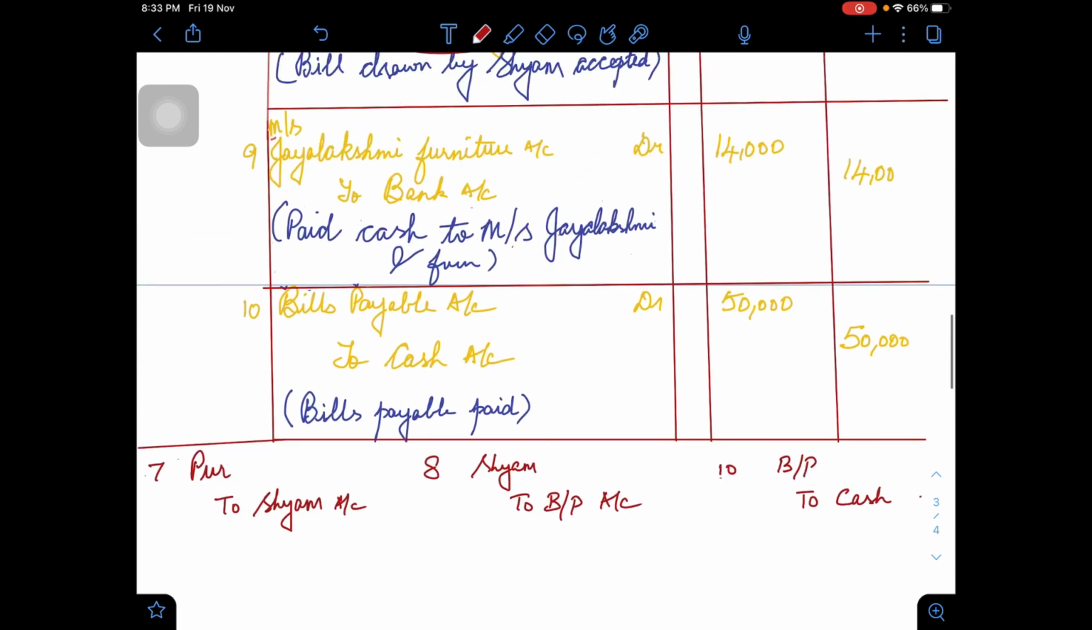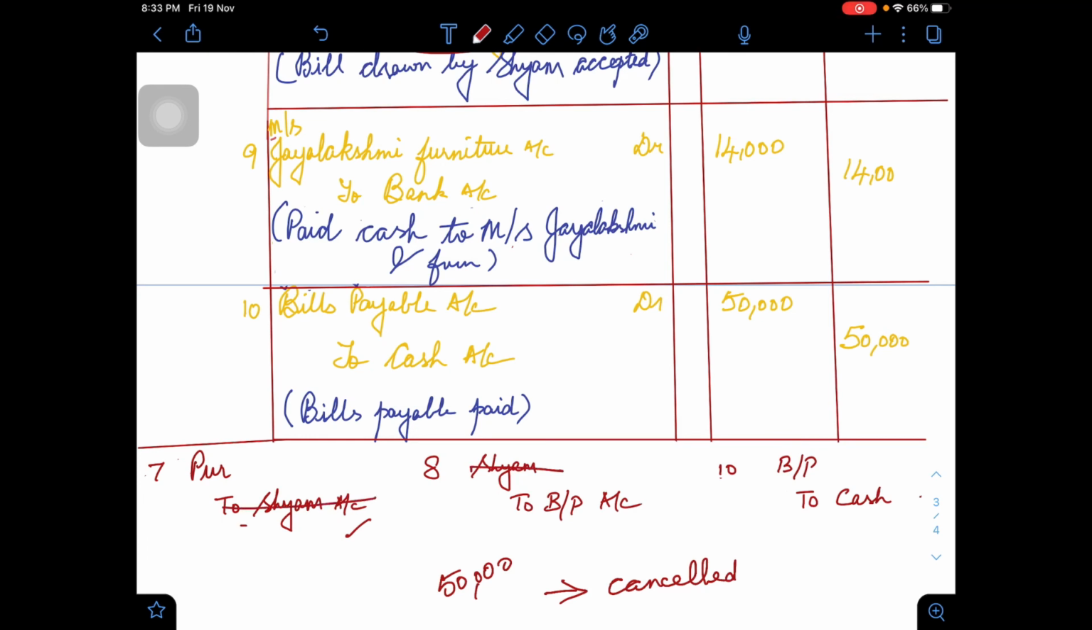Here I would just like to show you one small thing. On 7th, purchased goods from Shyam, so purchases to Shyam account. Then on 8th, Shyam draws a bill and it was accepted by Ramesh, so Shyam account debtor to bills payable. Both are for an equal amount, that is 50,000. When there is a debit and a credit of an equal amount, it normally gets cancelled. So the Shyam on the debit and the Shyam on the credit get cancelled.